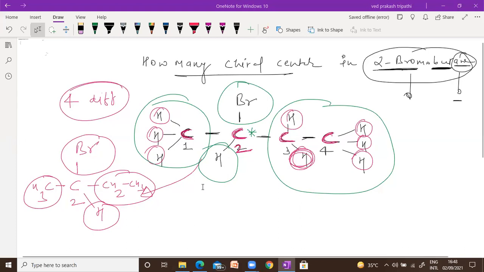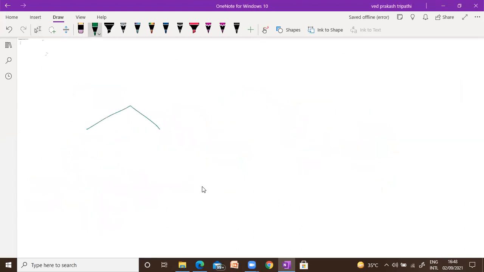This one is for you. How many chiral centers are in this compound?